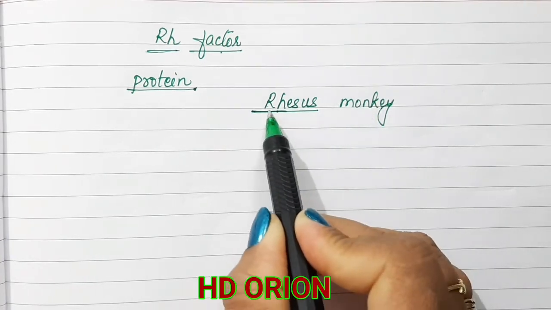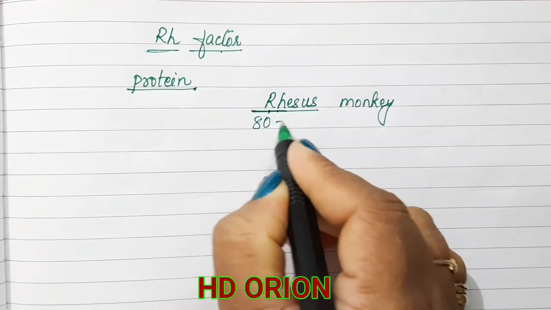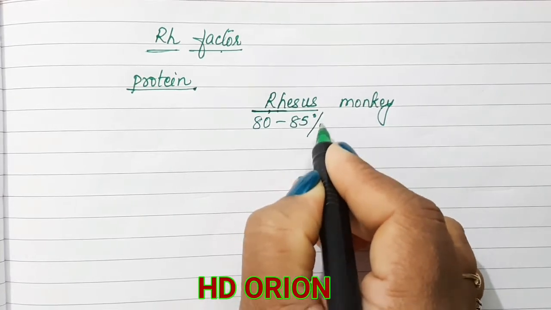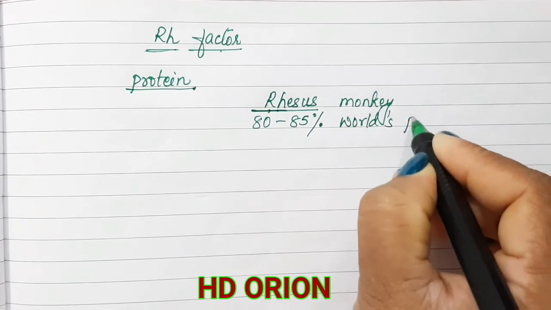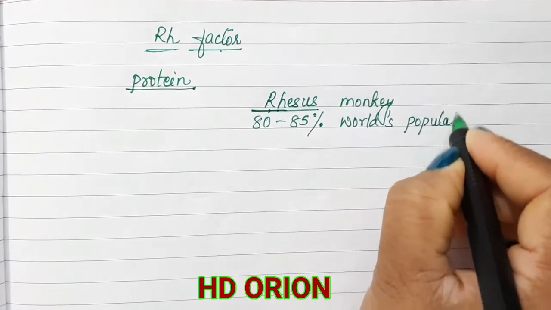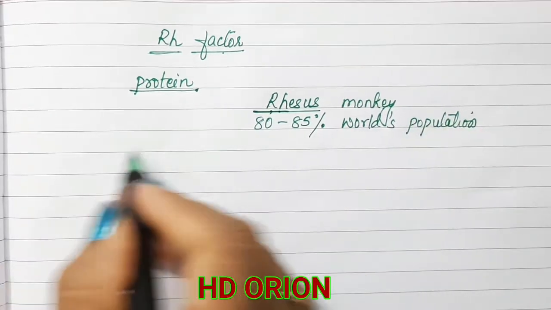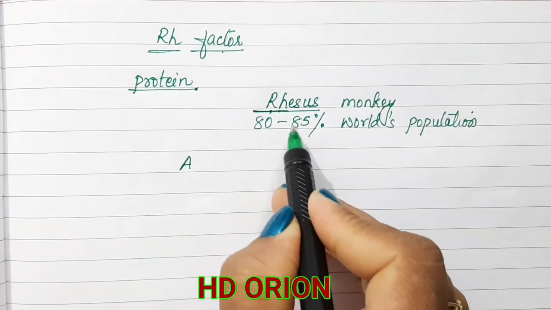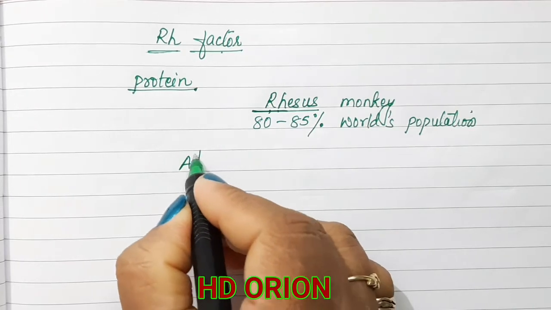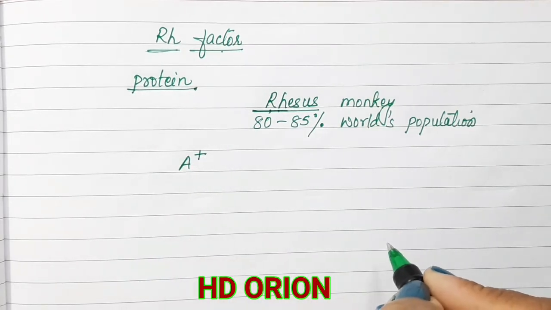Now this factor is present in almost 80 to 85% of the world's population. That means the maximum of us have this Rh factor. So if the blood group is A and the person also has this Rh factor, the blood group becomes A positive. This is how the blood groups become more.